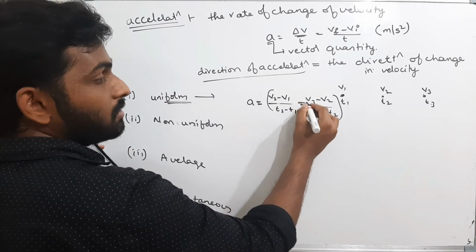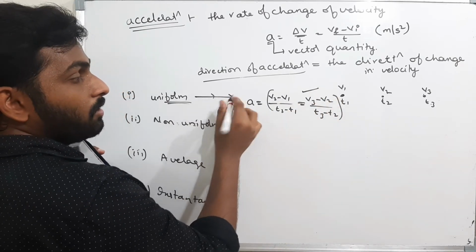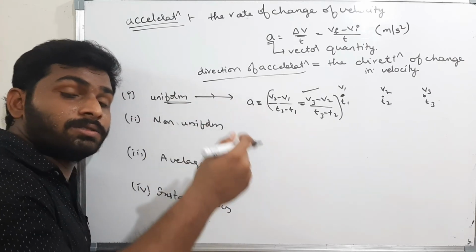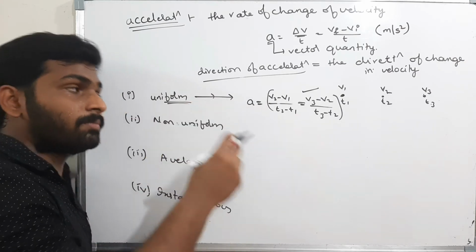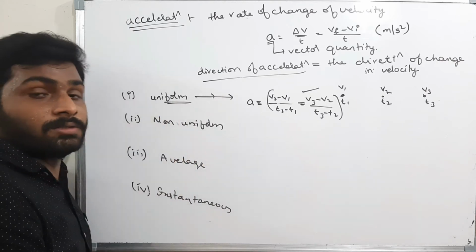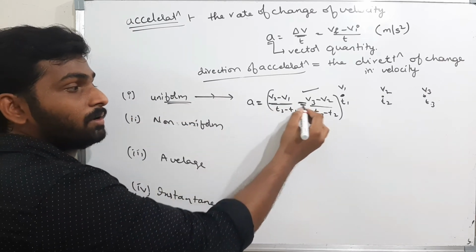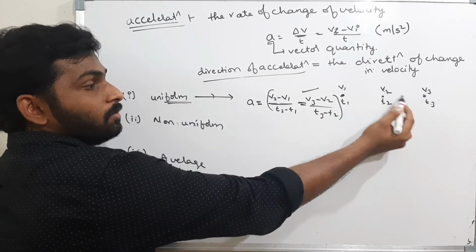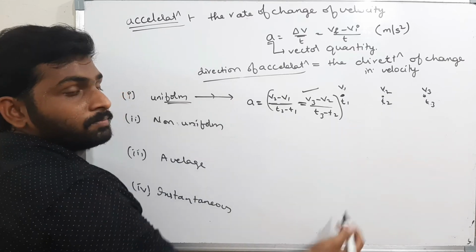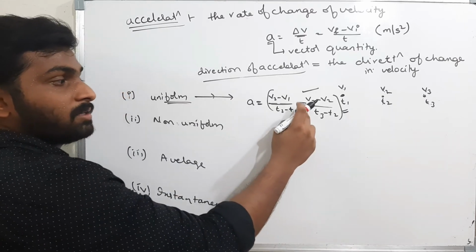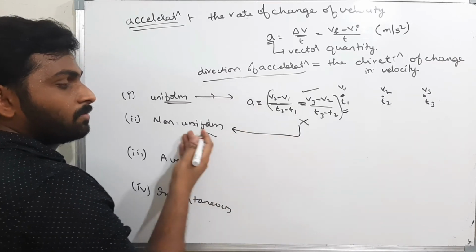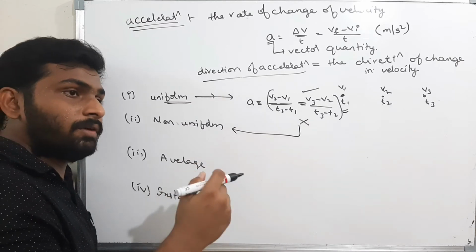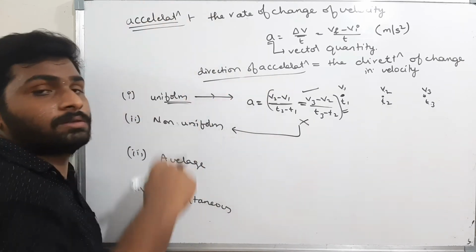When this condition is satisfied, then the body is in uniform acceleration. That means the rate of change of velocity must be the same. For uniform acceleration, this condition must be satisfied: v2 minus v1 by t2 minus t1 equals v3 minus v2 by t3 minus t2. Please remember this. When this condition is not satisfied, then that is non-uniform acceleration.